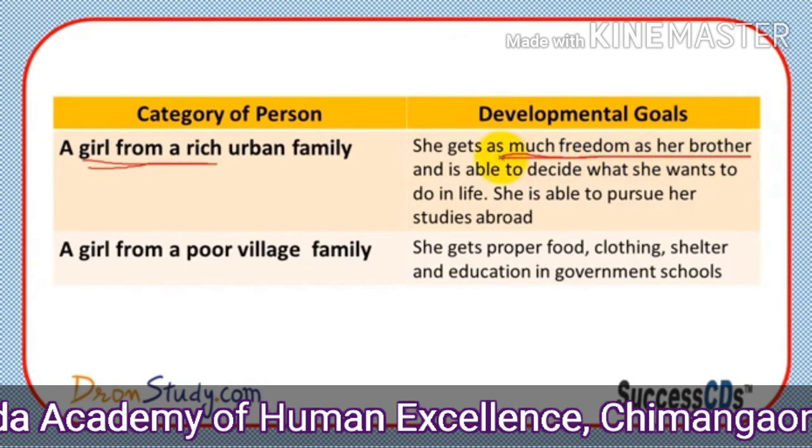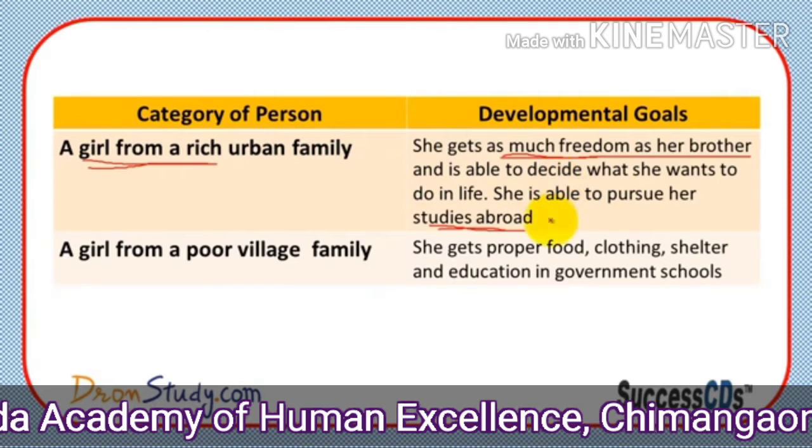And another example, a girl from a poor village family, she gets proper food, clothing, shelter and education in government schools. So if we compare these two girls, one is living in a rich urban family, another is living in a poor village family, their desires, their goals are different.